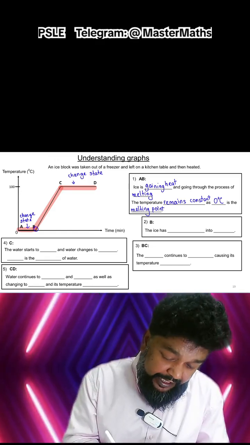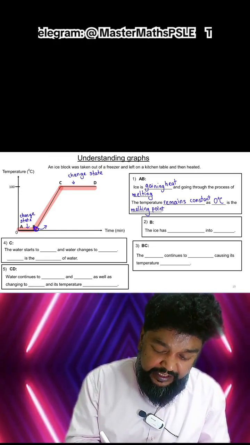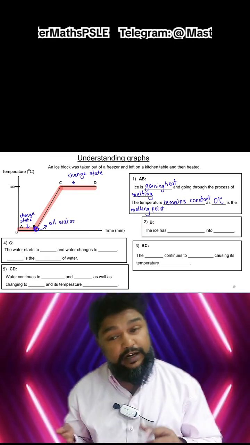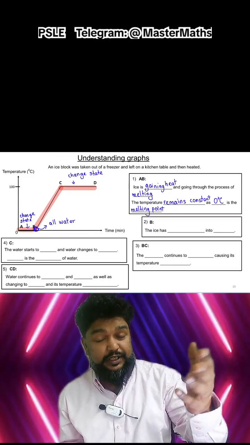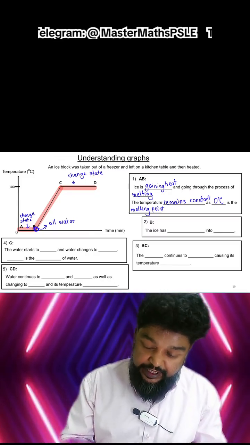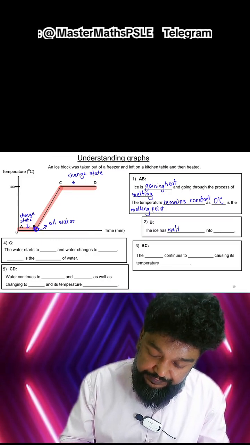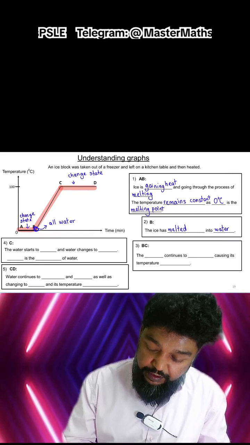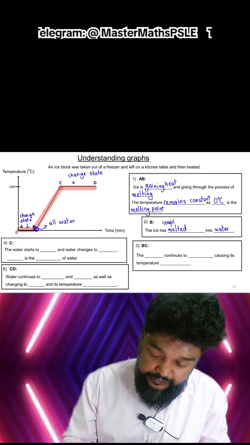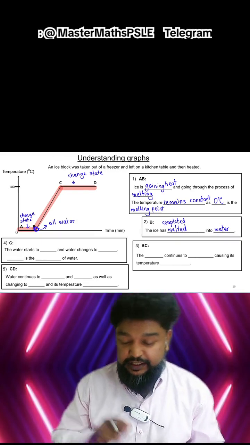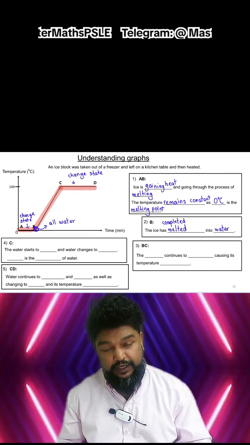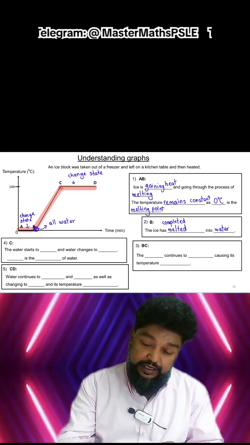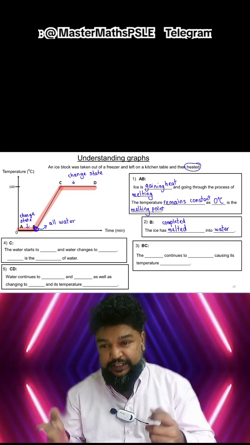At point B right here, all the ice has melted and it is all water, no more ice. When it all becomes water, the temperature can start to rise. So the ice has melted into water. Not just melted, completely melted. There's no more ice left. Then its temperature can start to go up. And again, it's gaining heat from the heat source, right? It was heated with maybe some fire or something, so it's gaining heat from that.